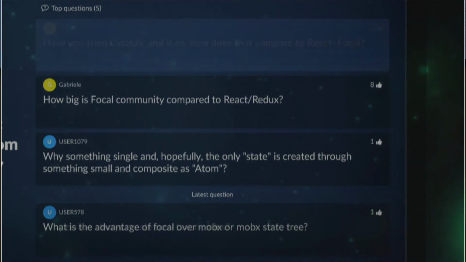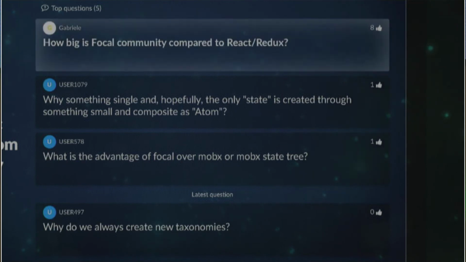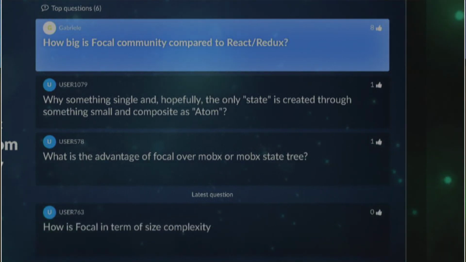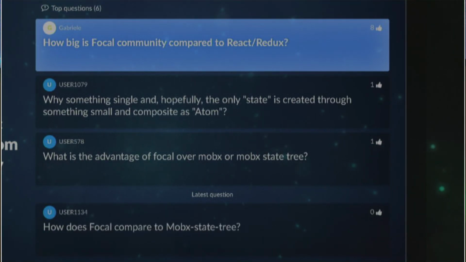How big is the Focal community compared to React/Redux? Actually, I have an open source library, Focal Redux, and with this library, you can easily switch from Redux to Focal. But how big is the community? How many contributors or how many people are using it? Only 2 guys, and 1 big company.